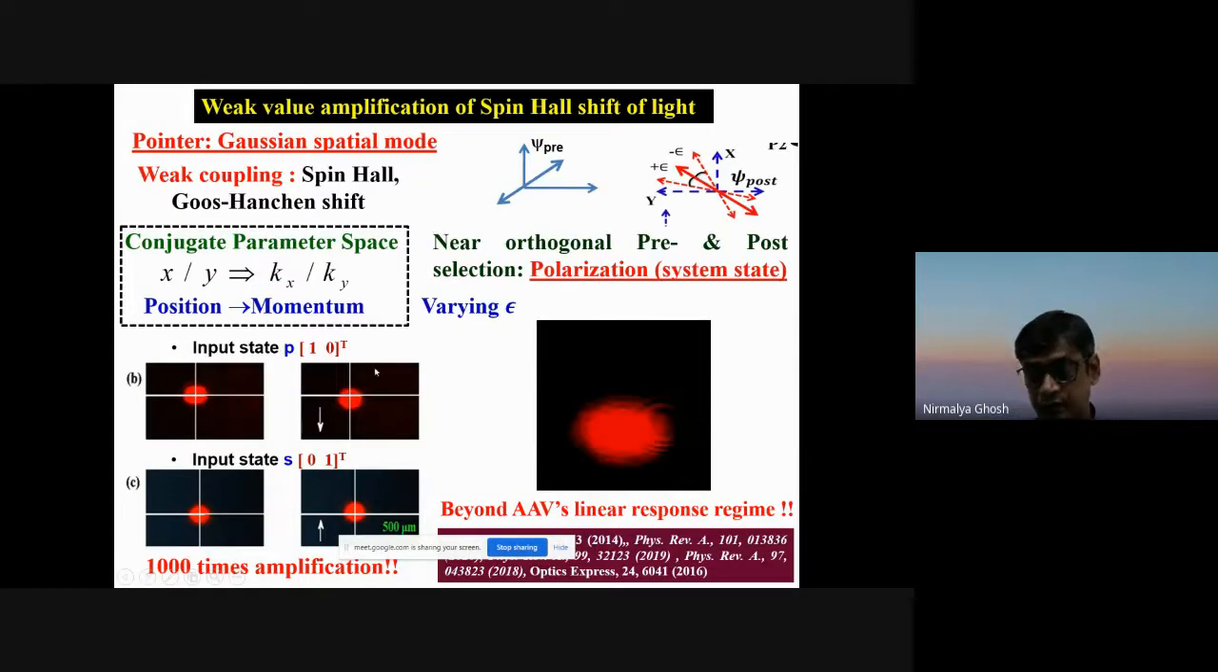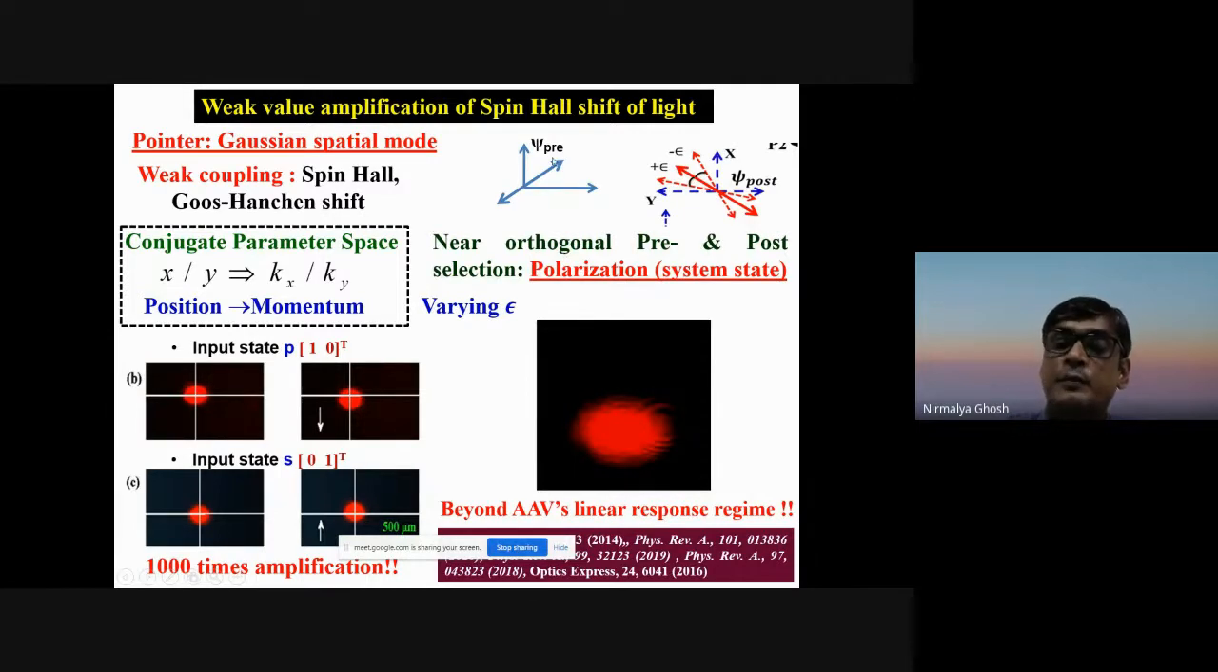So the first thing that we did, I'll just quickly give an example of the spin Hall effect of light that I was referring to. The spin Hall effect of light is rather weak. It provides a weak coupling between the pointer, that means the Gaussian spatial mode. If you take a Gaussian beam, the spatial mode is the pointer here. It gives a weak coupling between this pointer, the Gaussian spatial mode, and the polarization as the system state, so it gives a weak coupling between the spatial mode and polarization.